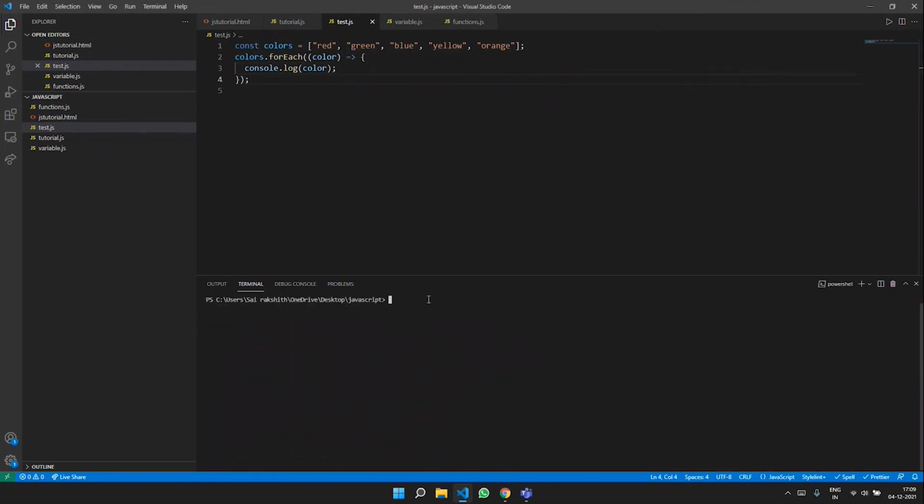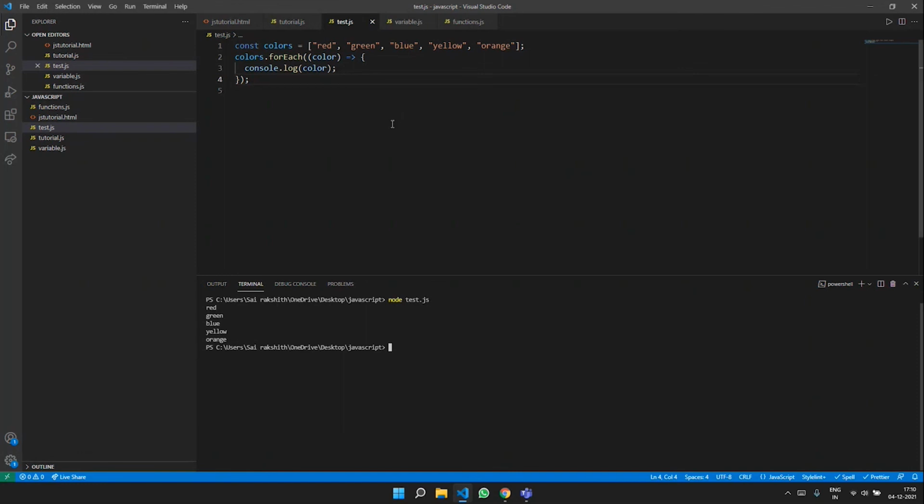So let's just run this file. As expected, we have the output red, green, blue, yellow, and orange. And here I'm using the arrow method. I had also talked about this arrow method quite some time back. That is exactly what we are using here. Instead of writing out the function, we can also use the arrow method, which improves the readability of the code. So that's about the arrow.